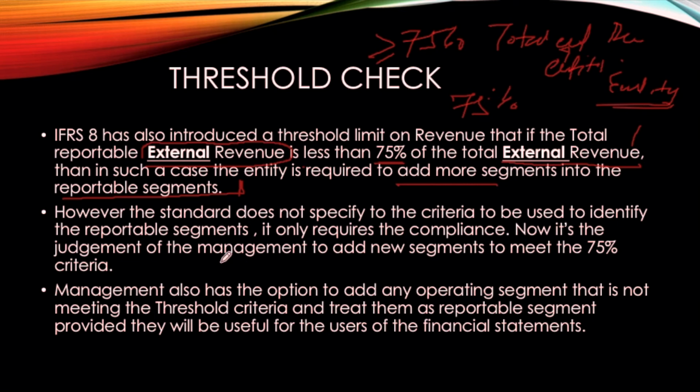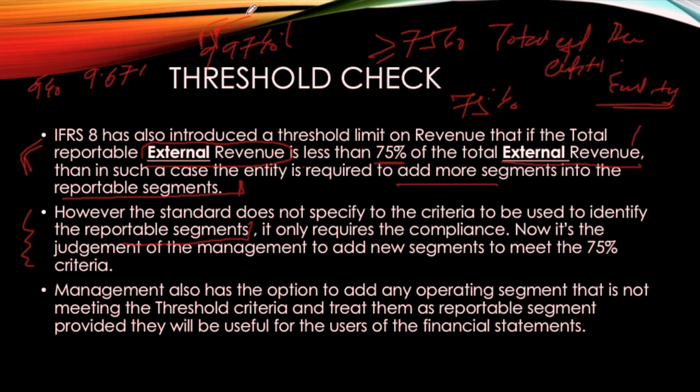However, the standard does not specify the criteria to be used to identify which segments to add. One may think that we need to follow some kind of order, like ascending or descending order. Suppose one segment had 9%, 9.67%, or even 9.97%, the maximum, and that's why it was not able to meet the criteria, and the entity is required to add a new segment.